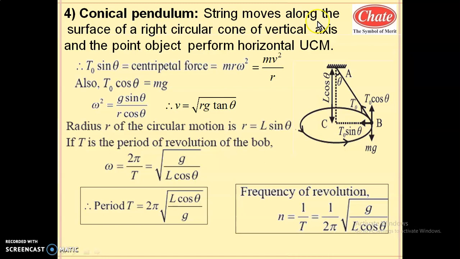The string moves along the surface of a right circular cone with a vertical axis, meaning the axis of the cone is vertical and the string moves along the surface of the right circular cone. The point object tied to the string performs horizontal uniform circular motion. Such an arrangement is called a conical pendulum.